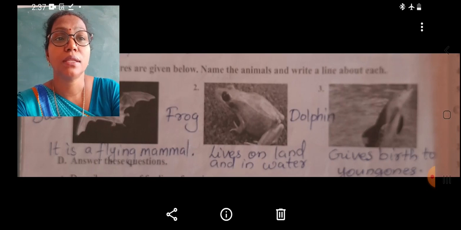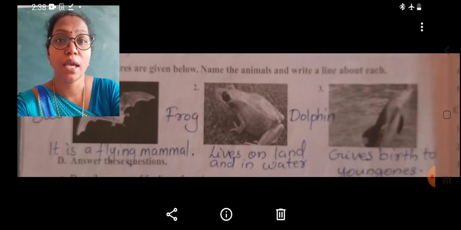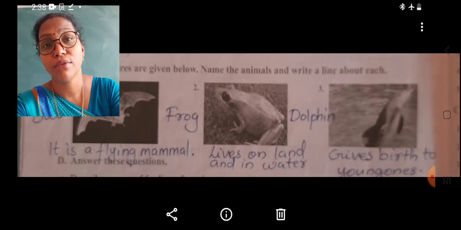Now students, the third picture is a dolphin. The dolphins give birth to young ones. They are looking like a fish, but they are actually giving birth to young ones and also feed their baby with their milk. That's why we can write about the dolphin. It gives birth to its young ones.